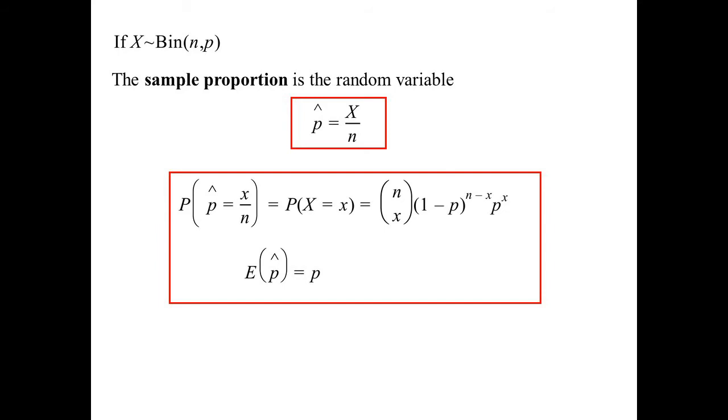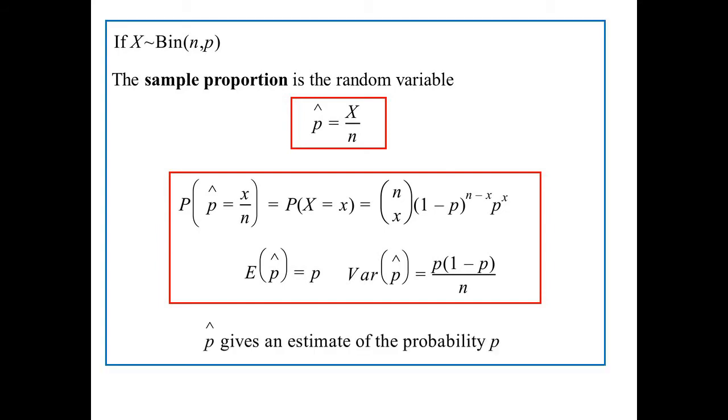We are expecting the sample would have the same probability as the population. The variance, though, will change. The variance is still p times 1 minus p, but now we will divide it by the number of people in our sample. So p hat will give us an estimate of our probability. We're expecting it to be the same as the population. Probably won't be, but that's what we're expecting to happen.